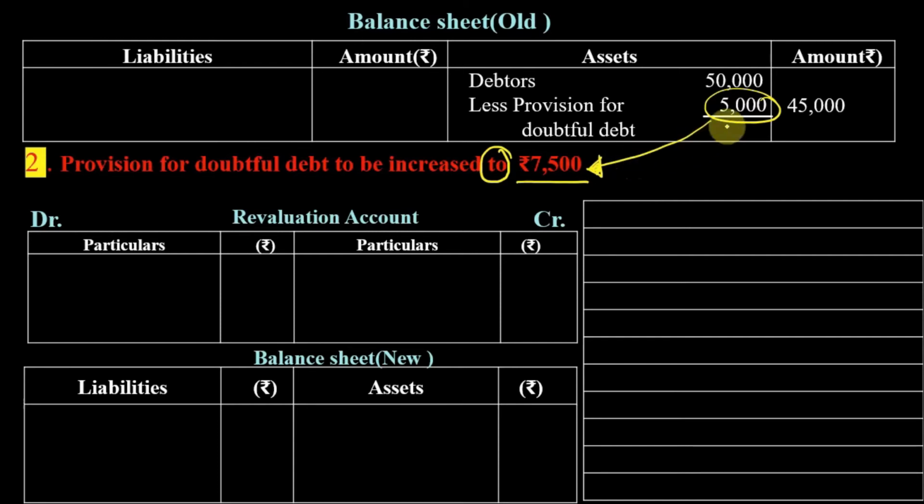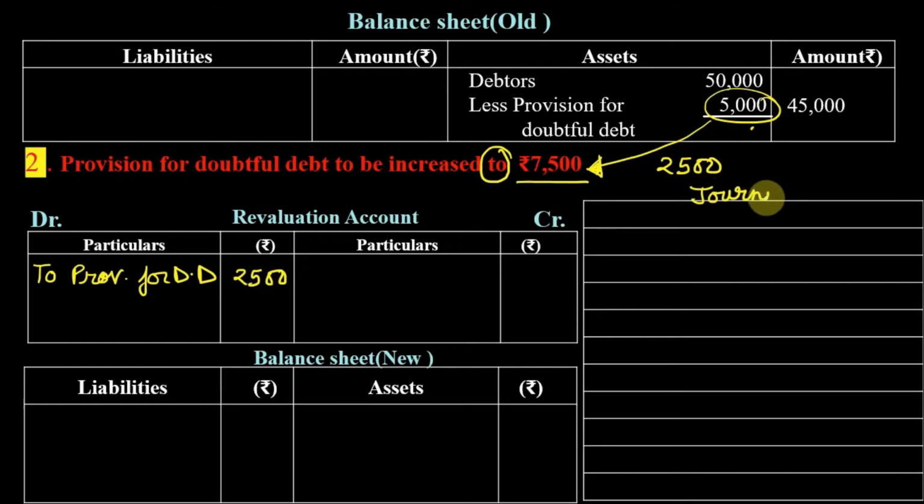So your liability was earlier 5,000, but now your liability is 7,500. Again, increase in liability is a type of loss to business. So it will be shown on the debit side of revaluation account with the loss. So loss is, please remember, it is not 7,500. Loss is of the difference, that is 2,500. So what will be the journal entry for this?